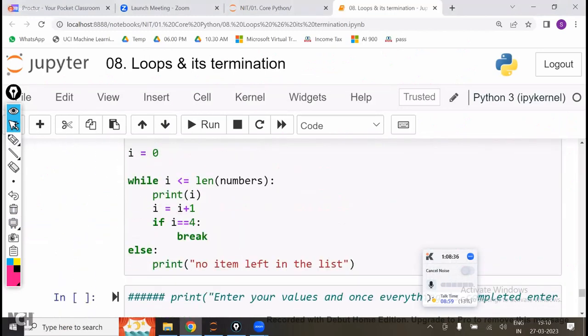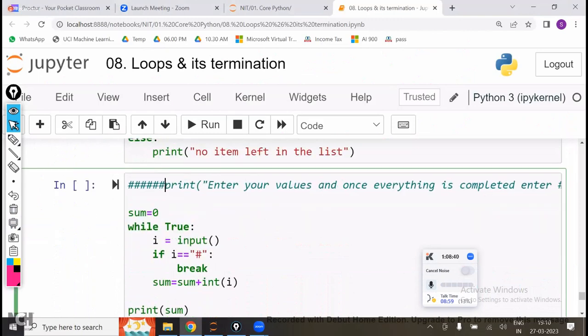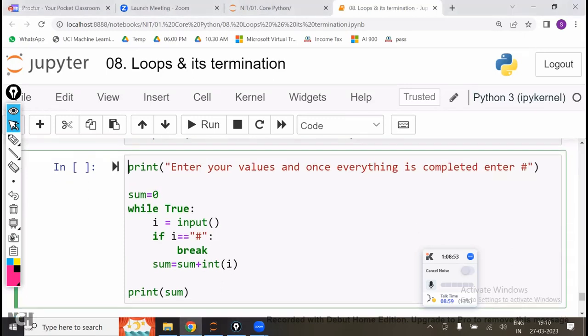So see here, now the same thing. Ask the user, so I am going to print: enter your values, once everything is completed, enter hash. The person should know that; you have to enter hash also. Otherwise, how will you enter the hash? Sum is equal to 0, while true, I is equal to input. If I is equal to hash, break. If it is not hash, then add.